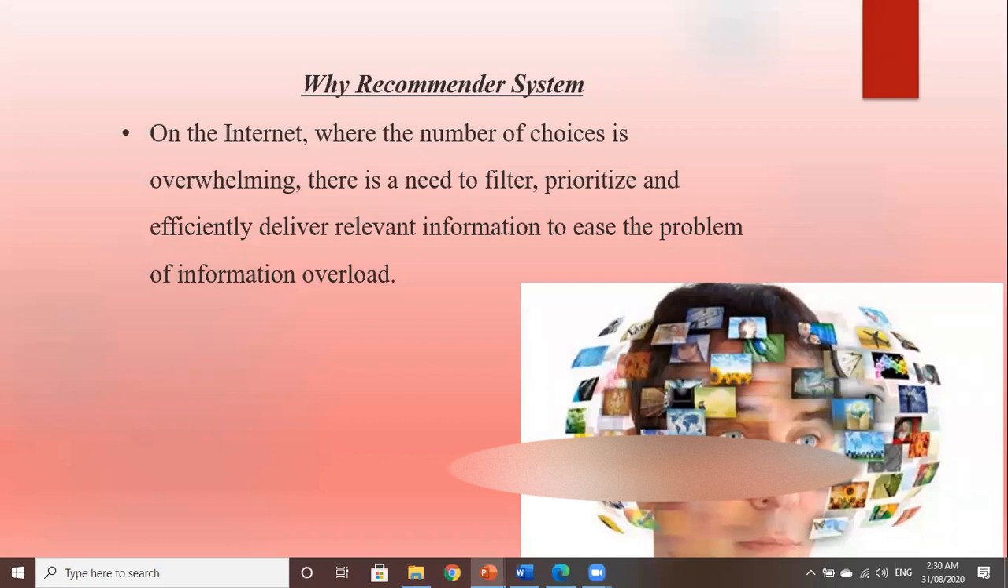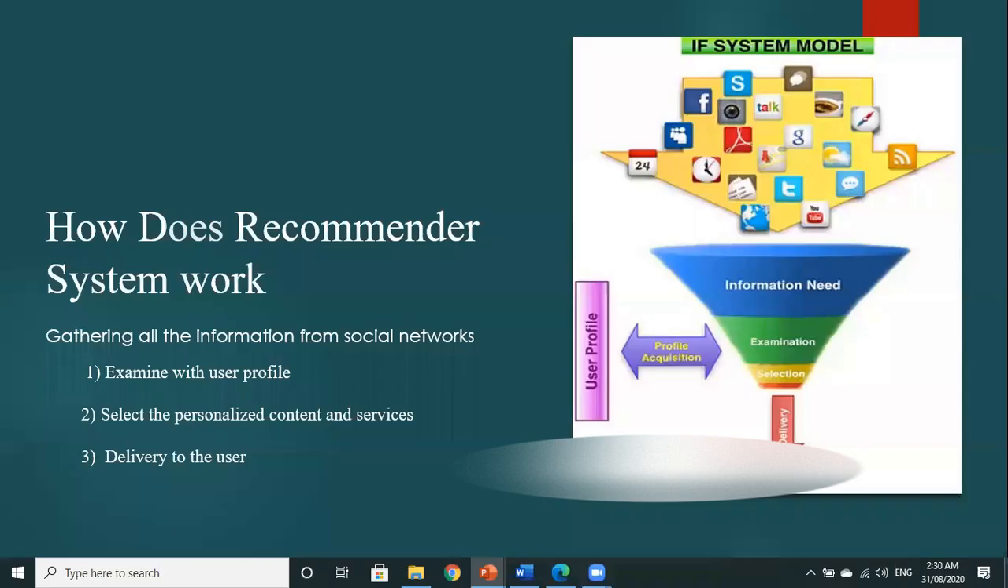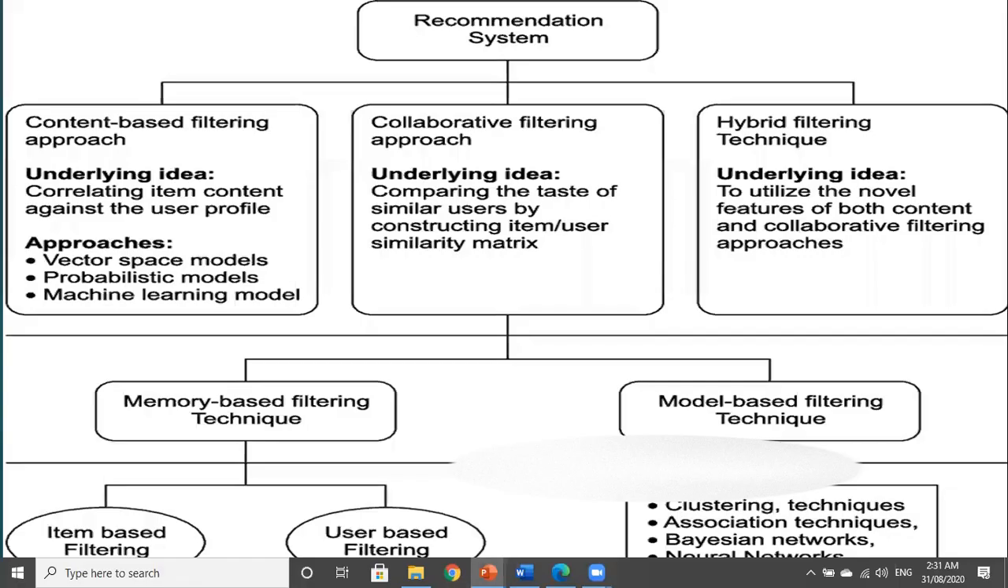Why recommender system? On the internet, where the number of choices is overwhelming, there is a need to filter, prioritize, and efficiently deliver relevant information to ease the problem of information overload. How does a recommender system work? It gathers all the information from our social networks and examines it with our user profile, then selects the personalized content and services, then delivers it to us.